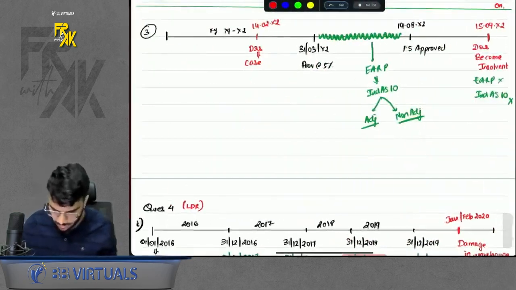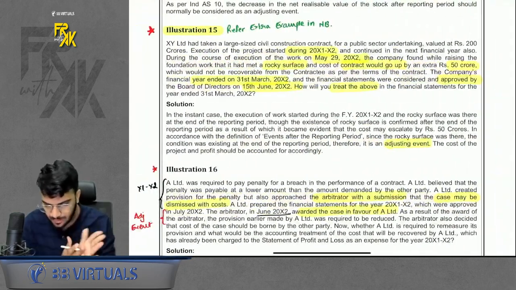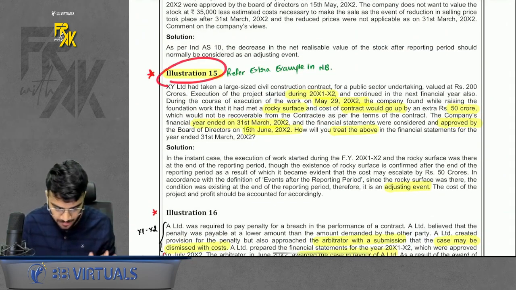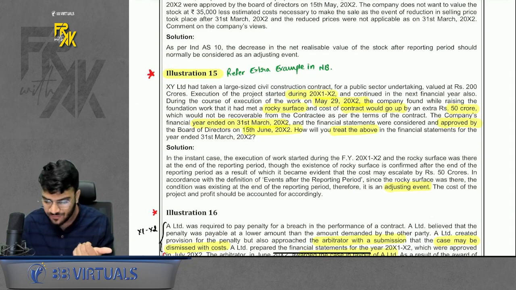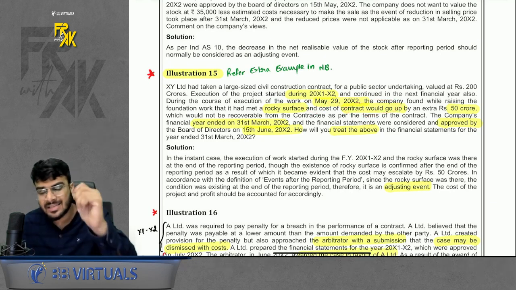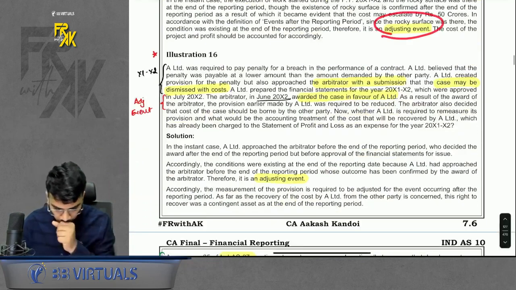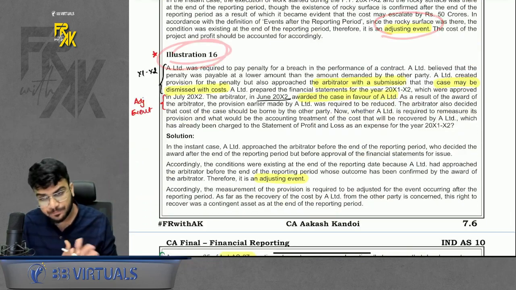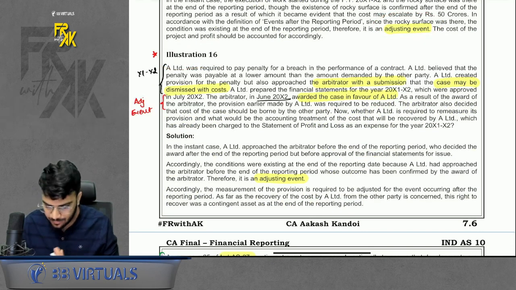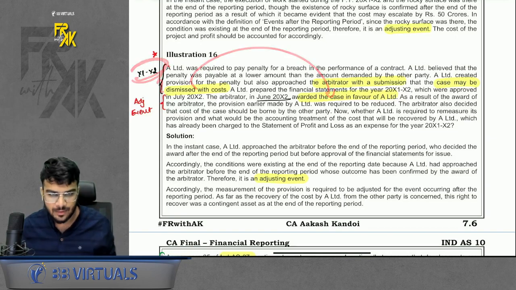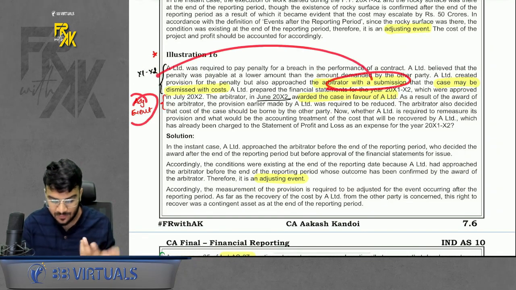Okay, got it, sir. Now let's take up some good questions which I feel are good for you. One question is illustration number 15. We already discussed this, the rocky surface example which I gave you. Rocky surface you came to know later on, but of course it existed from before only. So treat it like an adjusting event. Then there is illustration number 16 also. What is here? There was a case which was ongoing in 11-12 and we won the case later on. So adjusting event, because the case was existing from 11-12.